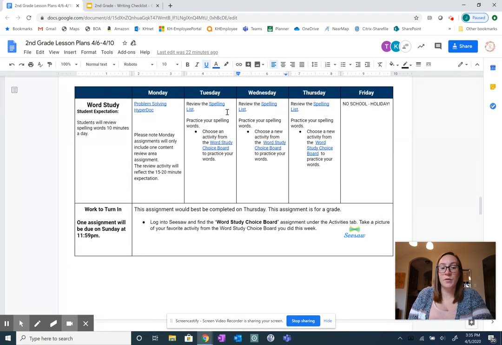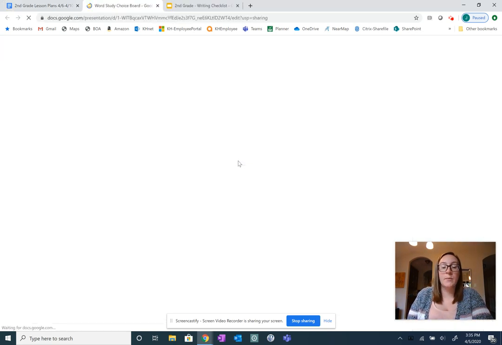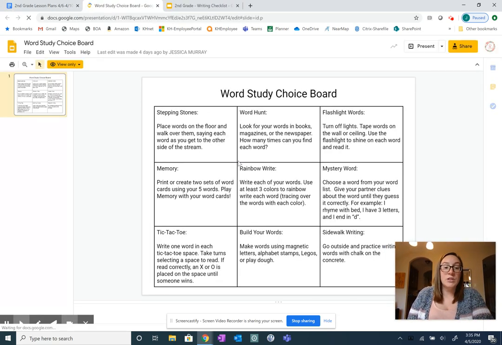For word study, they have their new spelling list for the week. They need to be going to their word study choice board and picking one activity for each day to be practicing their spelling words: stepping stones, memory, rainbow write.